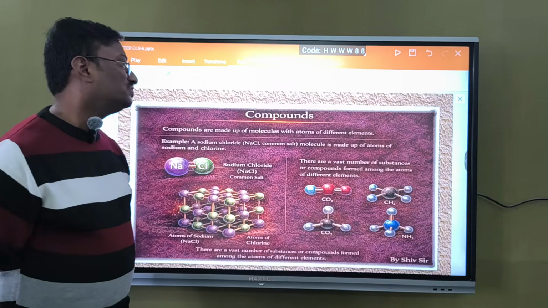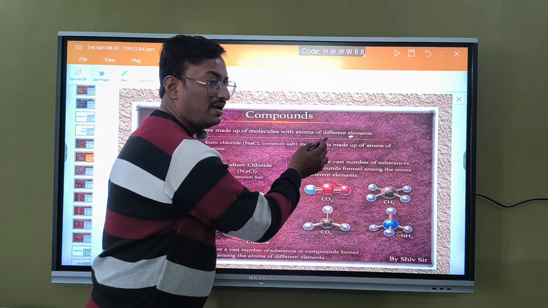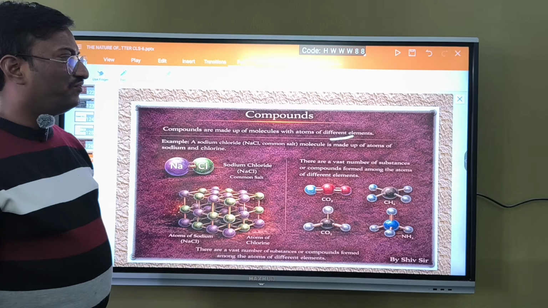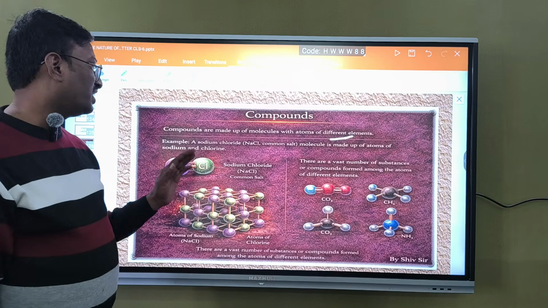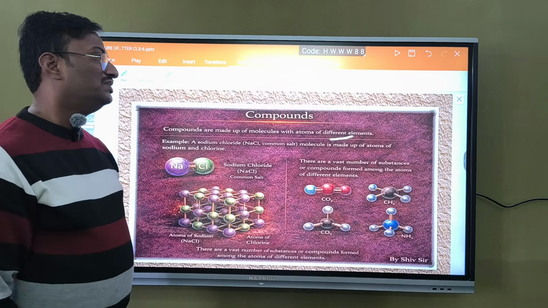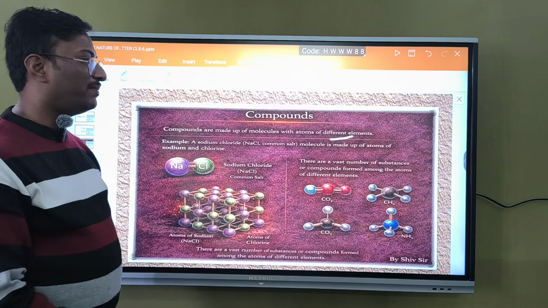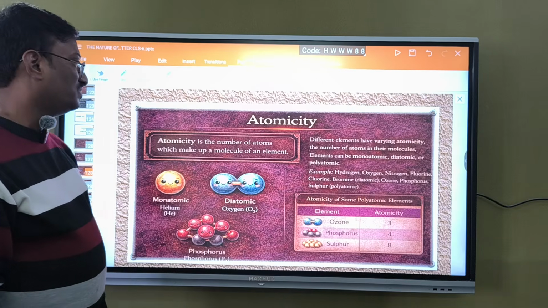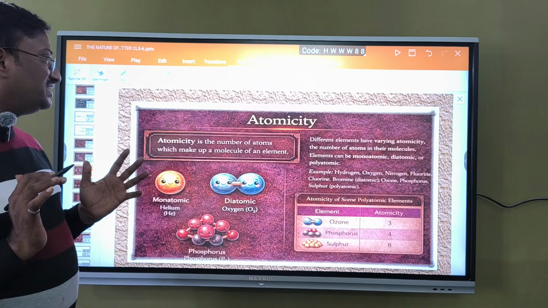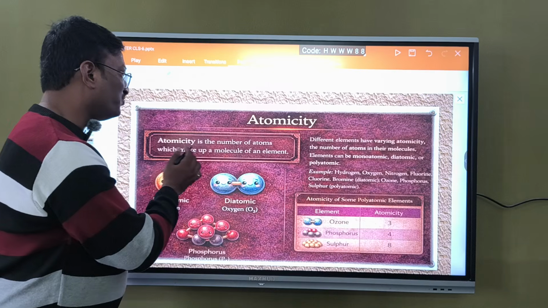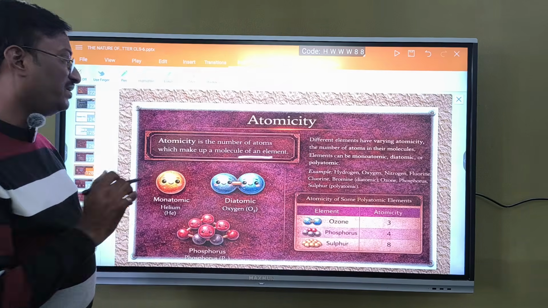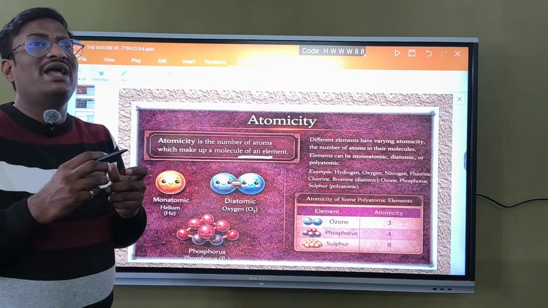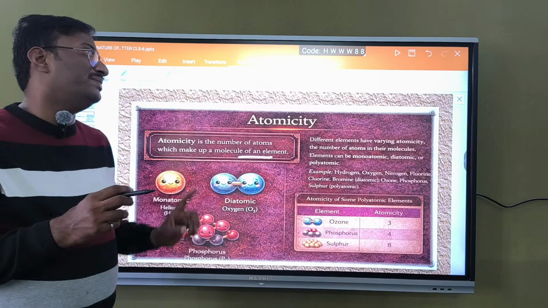Next, compounds. They are made up of molecules with atoms of different elements. For example, sodium chloride is a compound, the common salt molecule, made up of atoms of sodium and chlorine. There are a vast number of compounds formed among the atoms of different elements. What is atomicity? It is the number of atoms which make up a molecule of an element. How many atoms combine together to form a molecule is called its atomicity.